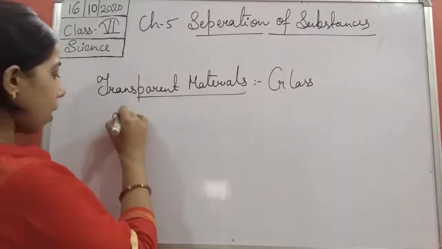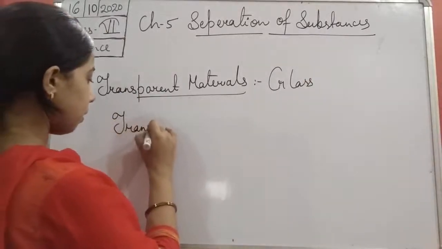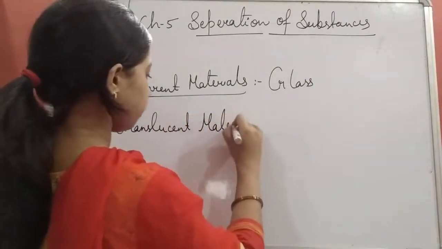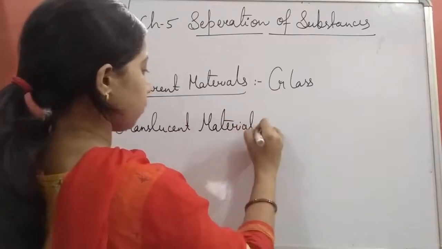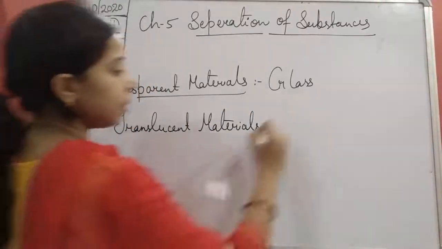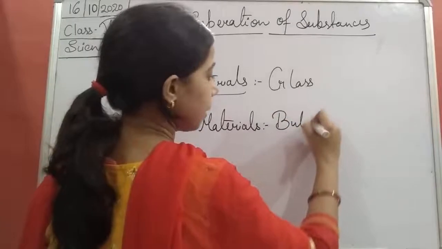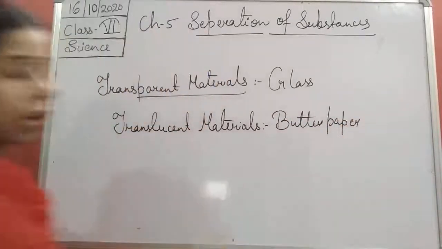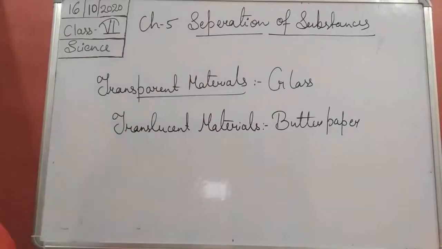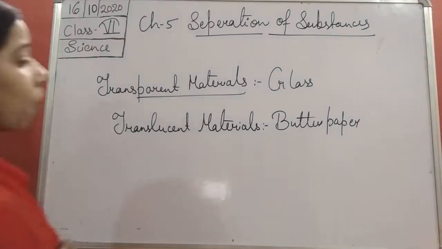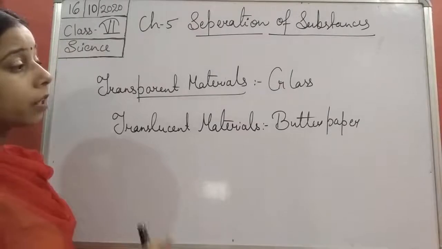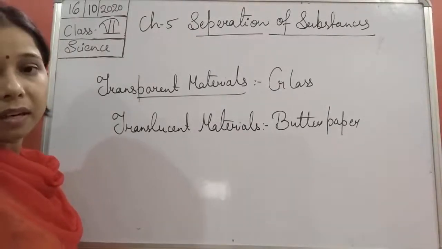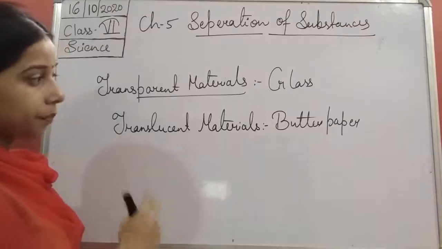If we talk about a translucent material, butter paper is there. Butter paper is a translucent material. It means that it will allow only a small amount of light to pass through it.